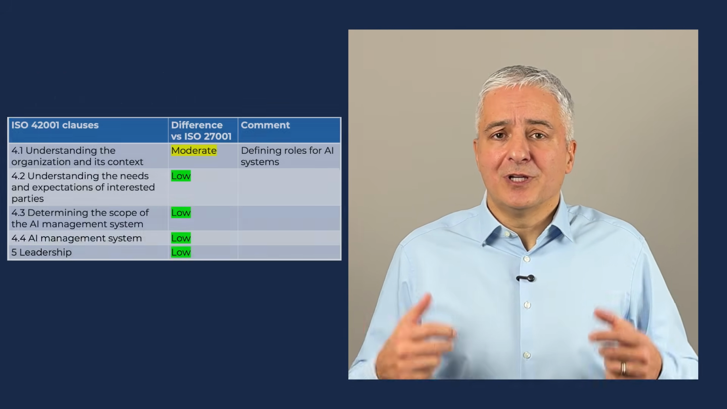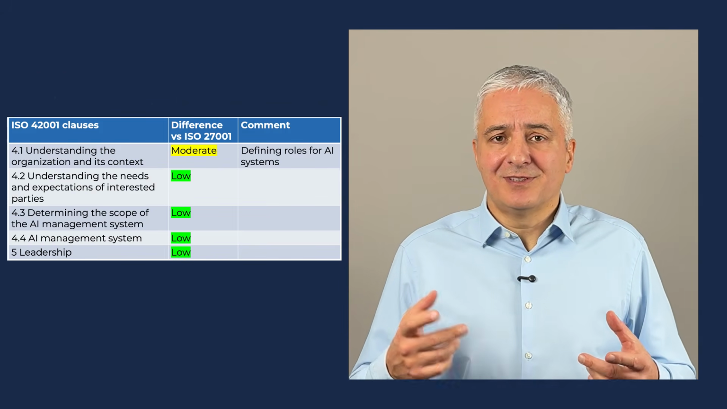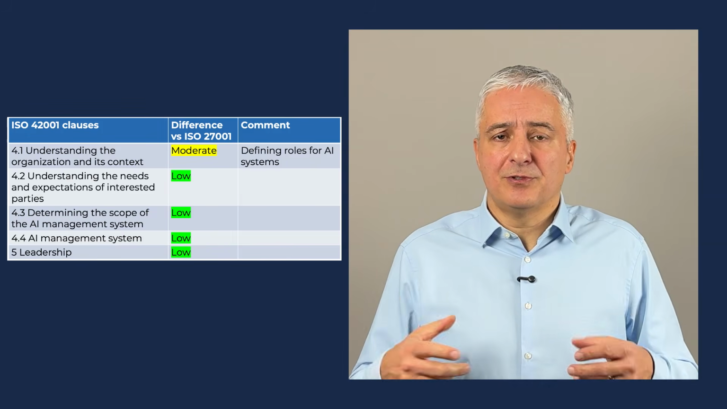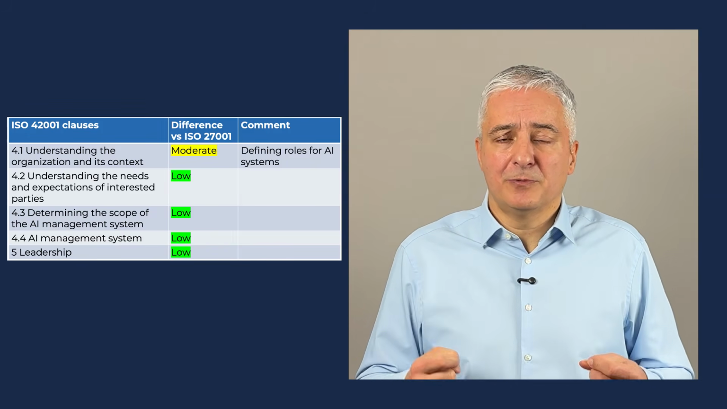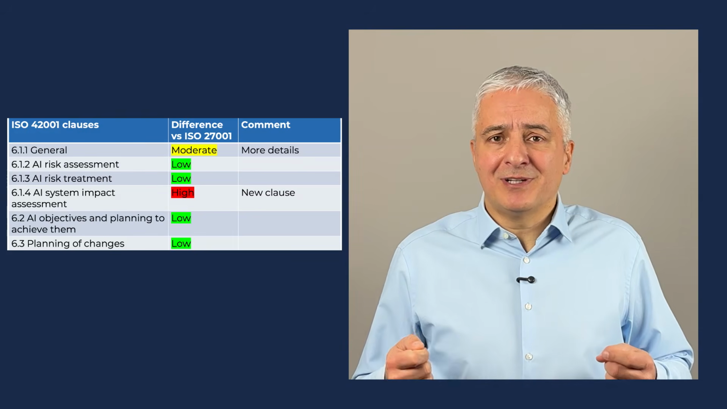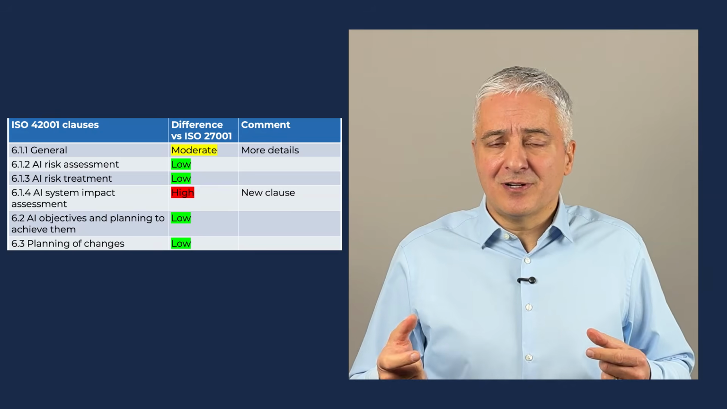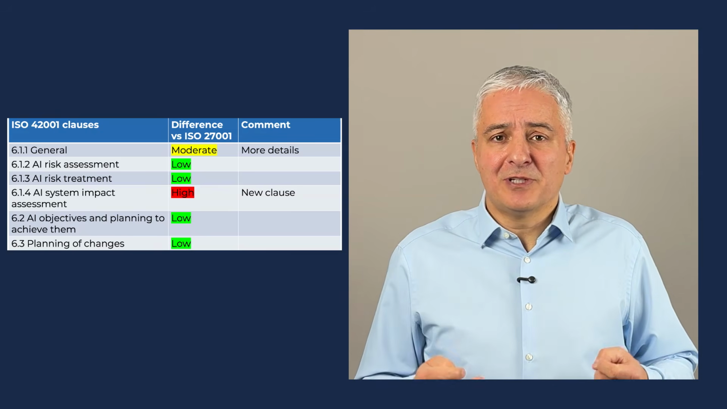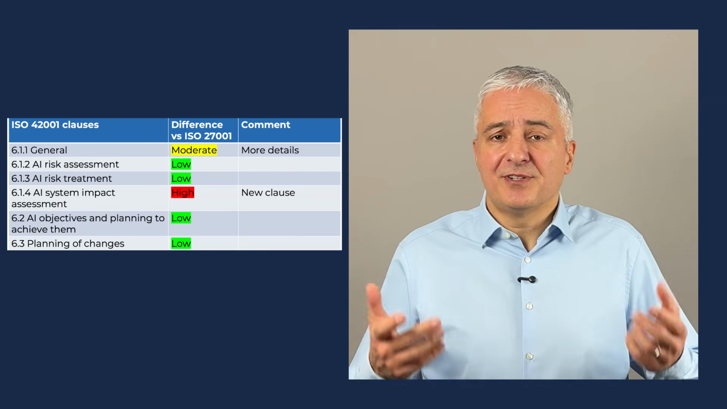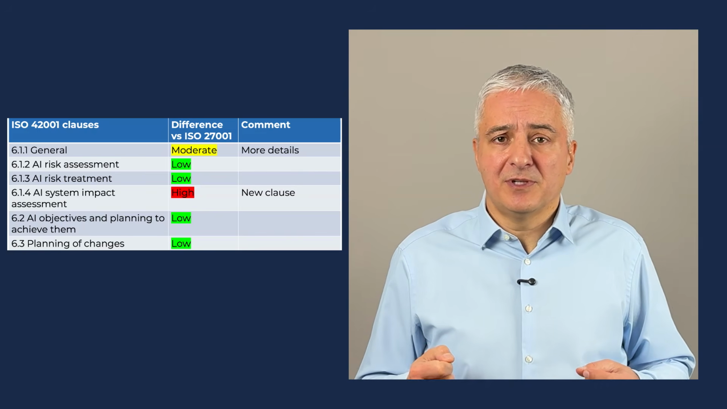Okay, let's see now how do these similarities and differences look like when we map them to the clauses of ISO 42001. So as you can see from clauses 4 and 5, only clause 4.1 is slightly different because of this definition of the role of the company with regards to AI systems. Clause 6.1.1 is slightly different from 27001 because it's slightly longer, although when you read it there is not much useful text there, even though it's longer. And of course there is this completely new clause 6.1.4 regarding AI system impact assessment.